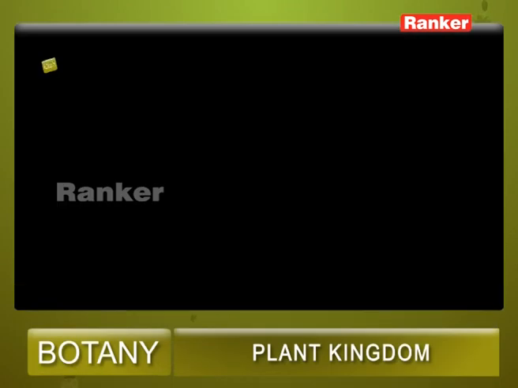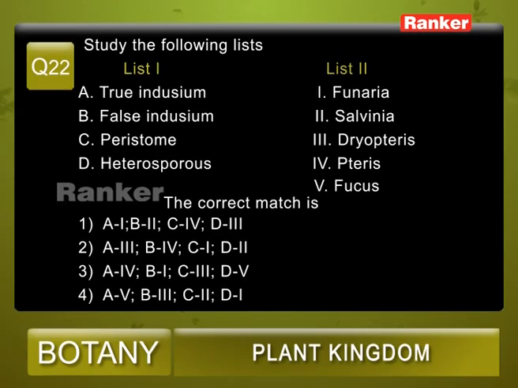Question number 22. Study the following list. List 1: A. True indusium, B. False indusium, C. Peristome, D. Heterosporous. List 2: 1. Funaria, 2. Salvinia, 3. Dryopteris, 4. Pteris, 5. Fucus. So we have to identify the correct option from the given list 1 and list 2.